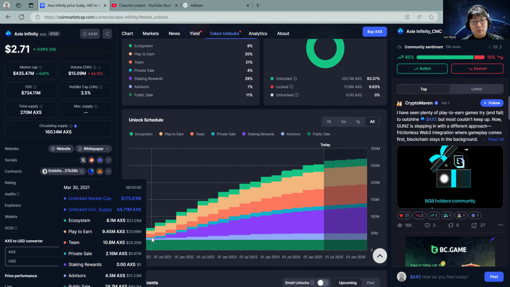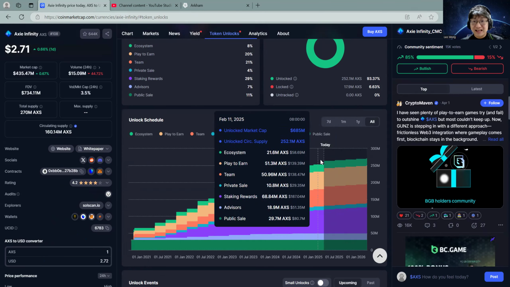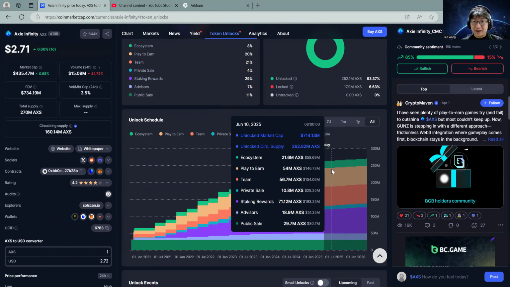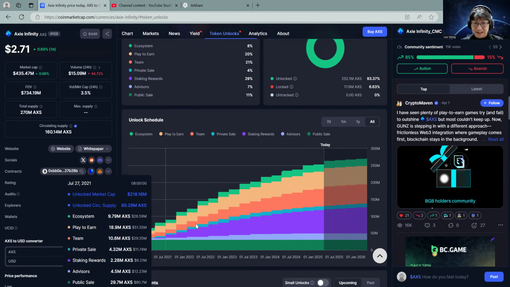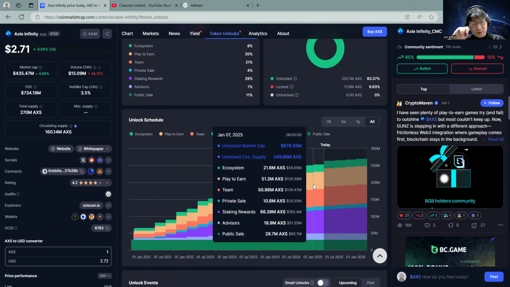So this is why we don't recommend buying tokens when they have a token unlock, especially on the next day. You always want to take a look at the timing. So this is why you want to use CoinMarketCap once again for this.